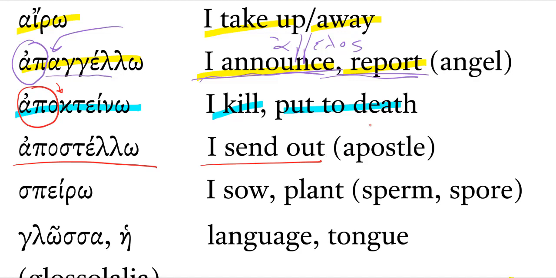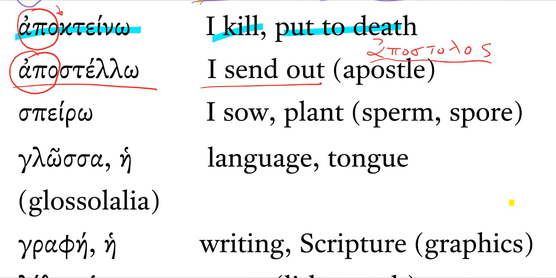Apostello is I send out. You can see the same root or stem as the noun apostolos, right? An apostle, an apostolos, is a sent one. There is the prepositional prefix apo. Spero means I sow, I plant. Glossa is language or tongue.